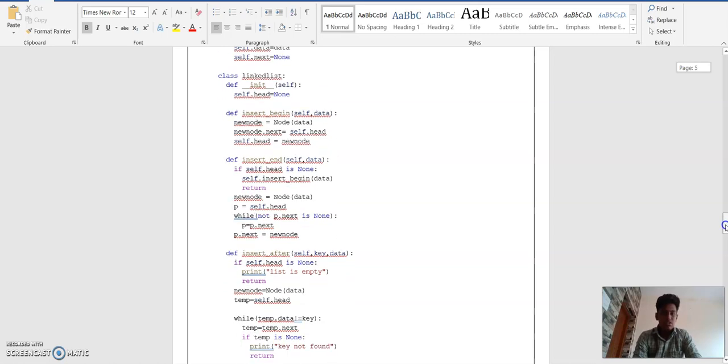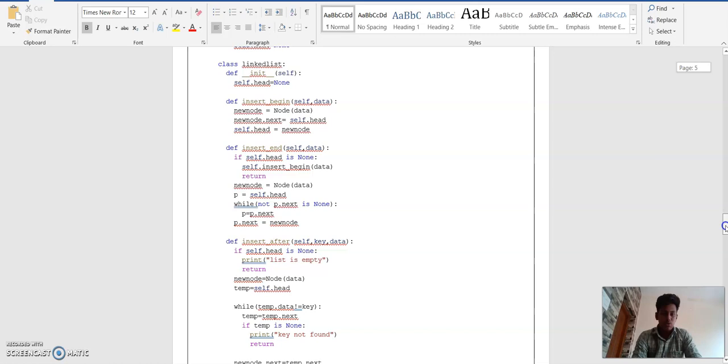Then def insert_begin(self, data): new_node equal to Node of data. new_node.next equal to self.head. self.head equal to new_node.